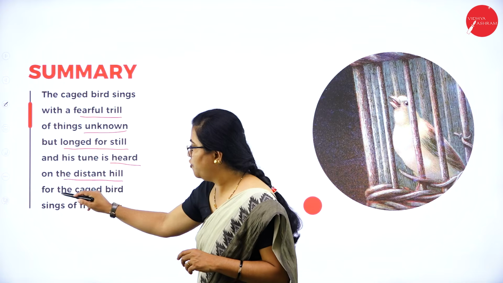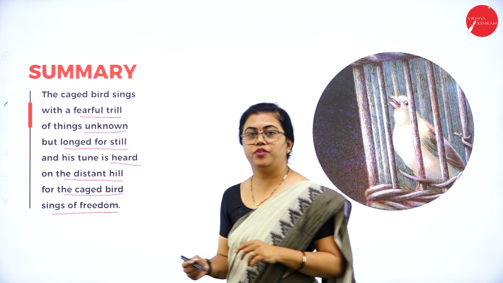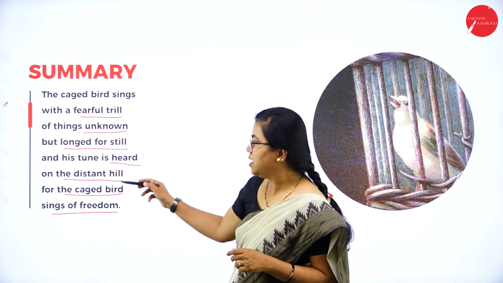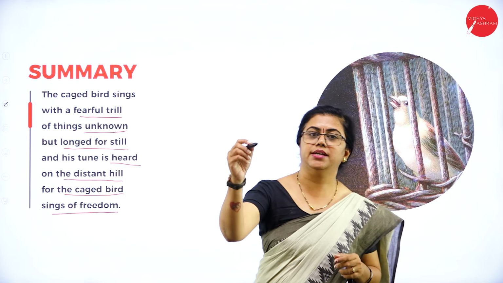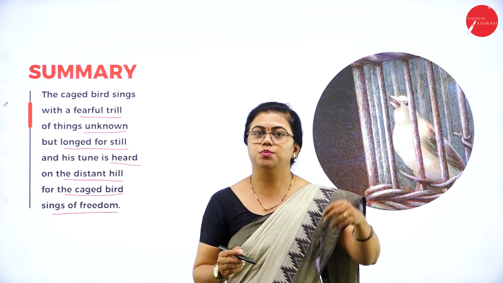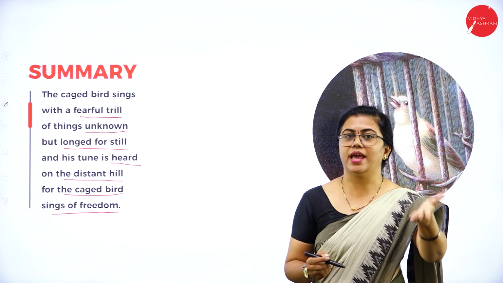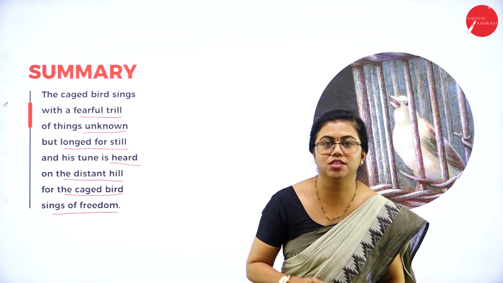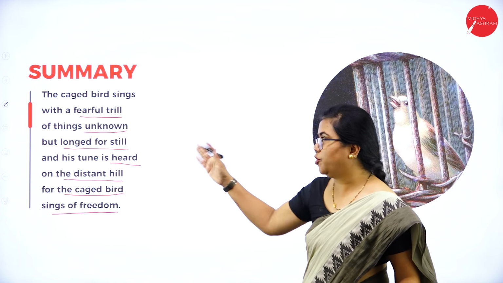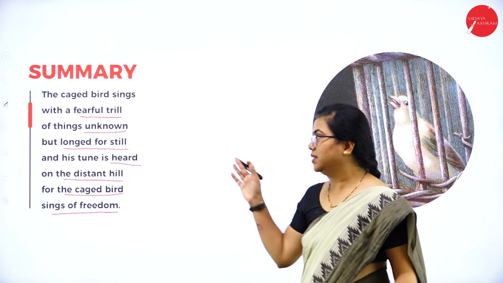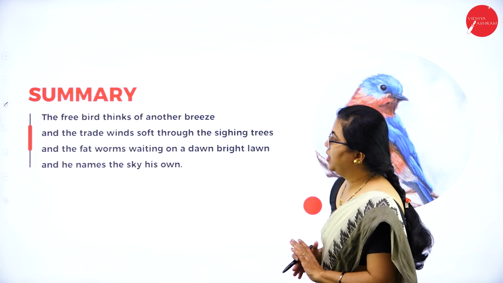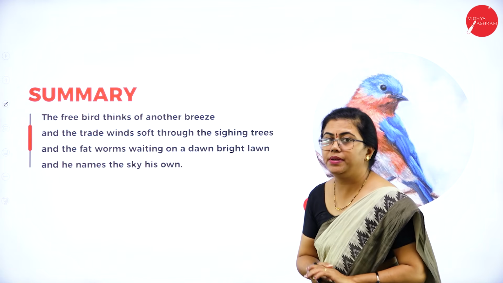So on the distant hill, for the caged bird sings of freedom. So when it starts singing of freedom, the voice can be heard in the distant hill. It means the caged bird, though it is restricted, can reach out to far off places using its voice. So that is what the poetess is talking about in this stanza.